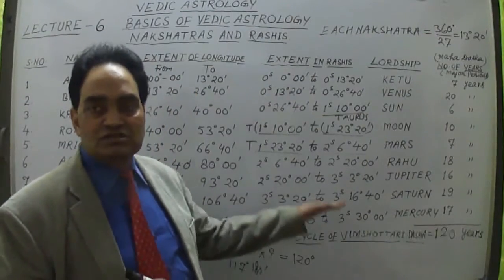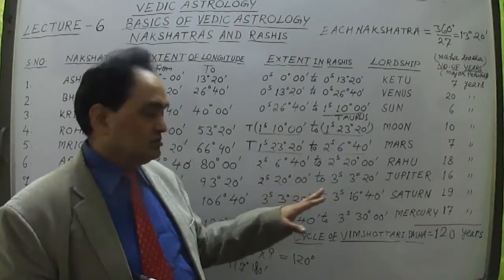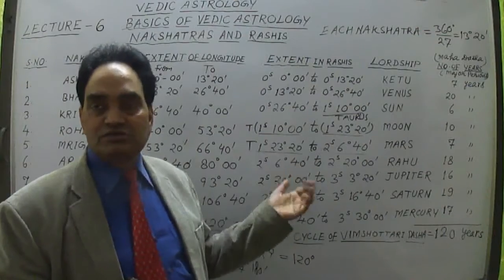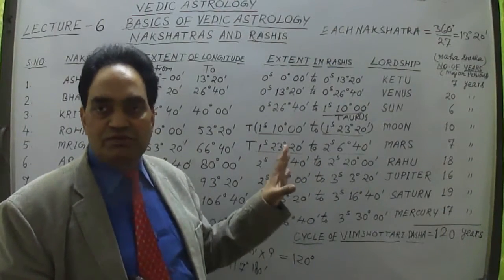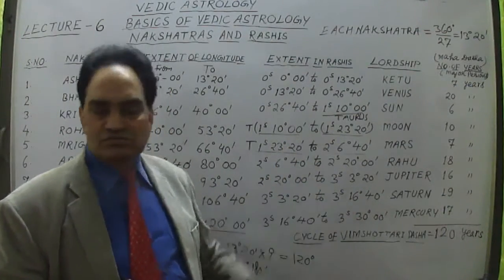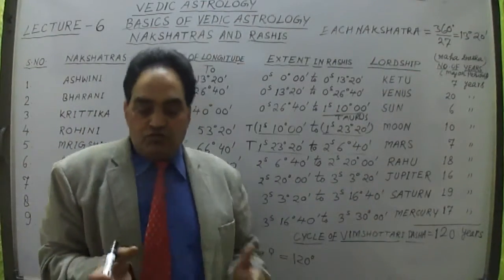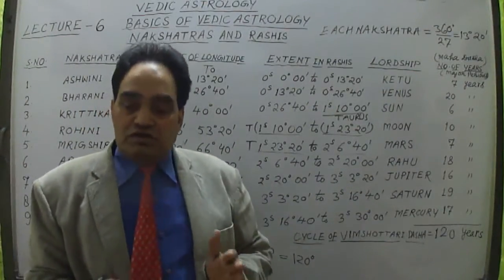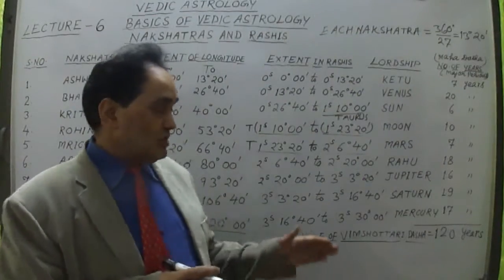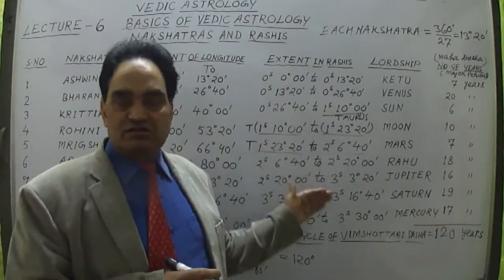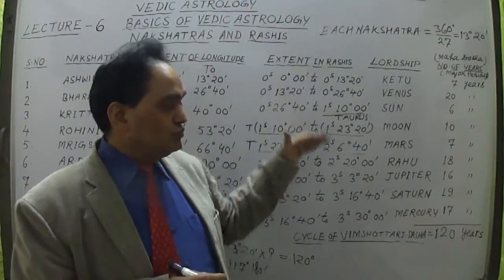Now the Cancer sign is completed. 3 signs past 30 degree means the Cancer sign is completed. So this is how the Cancer sign is. The 4 signs will include 9 Nakshatras. The first 9 Nakshatras are included in 4 signs.